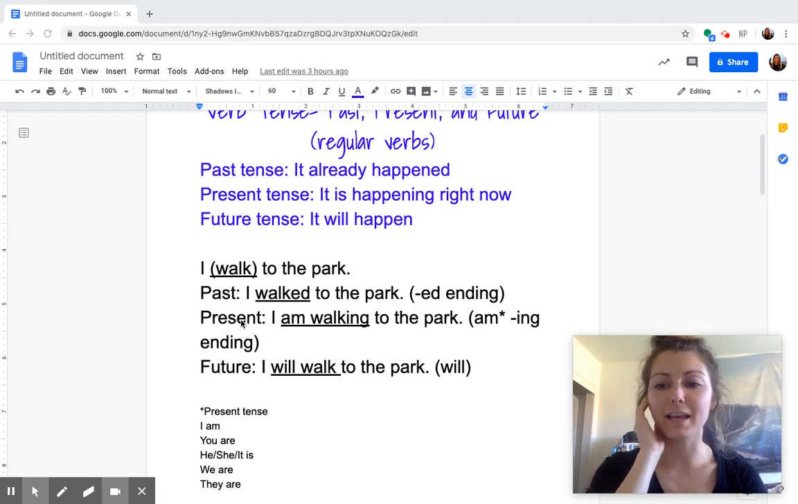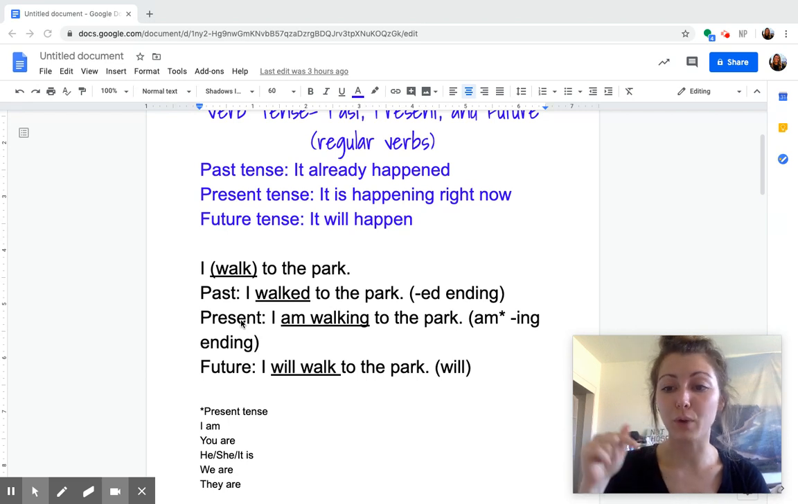Now let's look at that same verb in that same sentence, but in present tense. If I were walking to the park right now, it says, I am walking to the park. Two things happened here. First, we added the correct form of the verb to be. Be, I am, I'm doing it right now. Walking, we added this ing ending. So we added two things. We added am, and we added the ing ending.